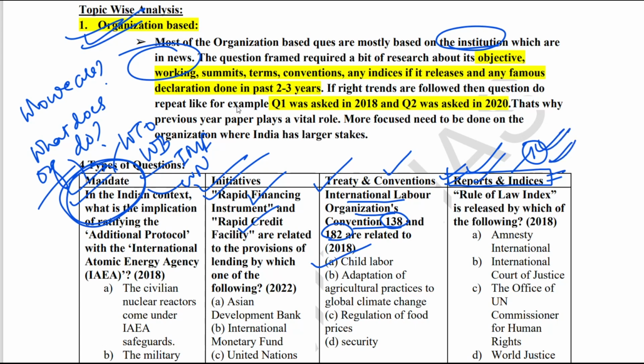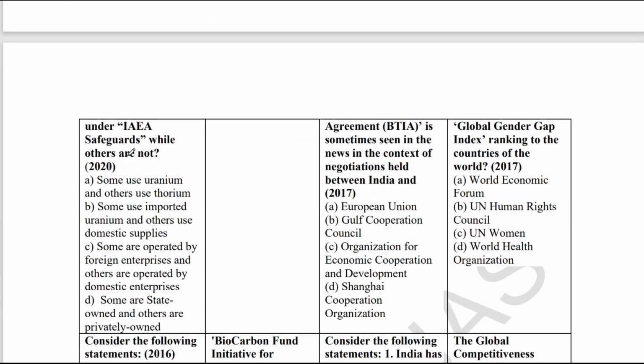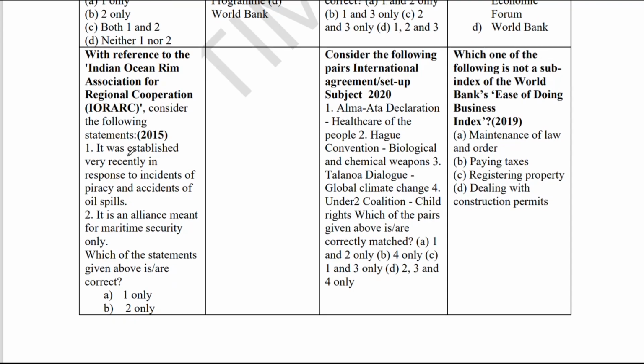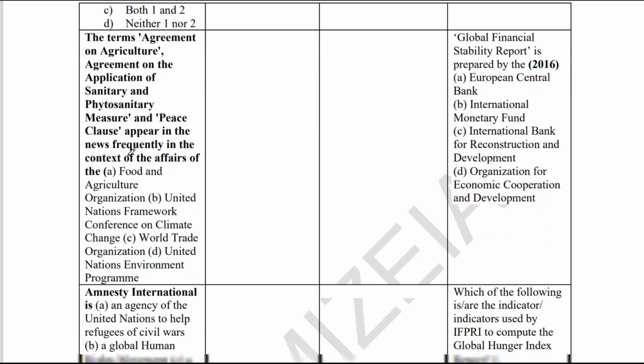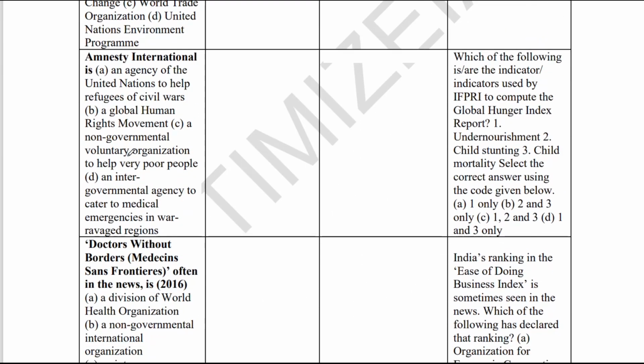Those reports and indices are very important. Let me also tell you, when you prepare international organizations, you also need to prepare international non-governmental organizations, also international civil society, because in the past UPSC has asked questions on those non-governmental organizations which are of international nature. For example, you can see here Amnesty International. They have asked a question on Amnesty International. Amnesty International is an international civil society, an international NGO.